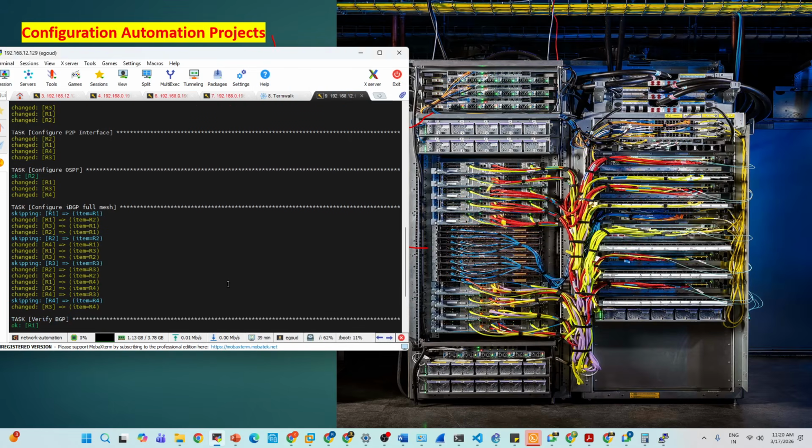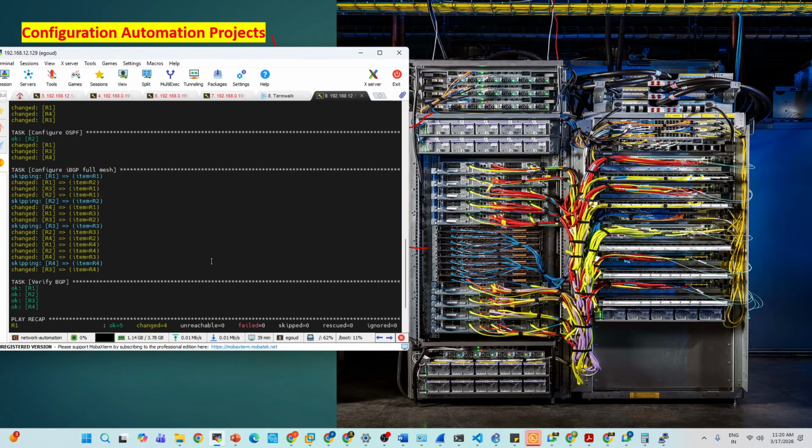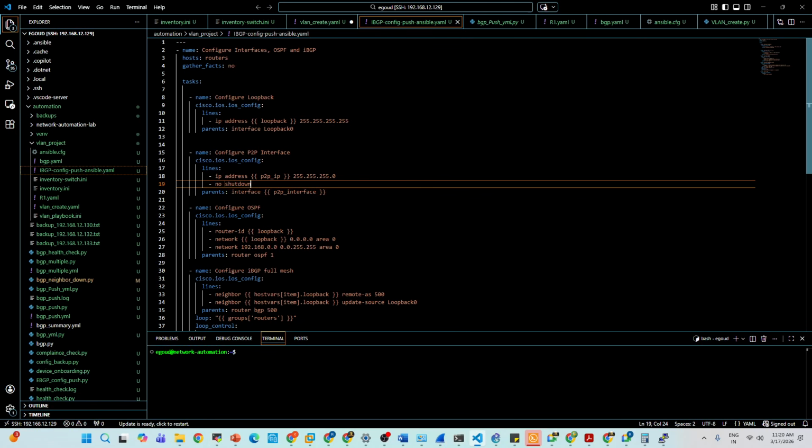So I'm just telling you the power of automation. At the end, we need manual engineers in the field for cabling and all, in case of physical issues. But for pushing the config, it is saving a lot of time, right? So I was just talking about 4 devices. Imagine in a data center 1 lakh devices, hundreds of devices, thousands of devices.